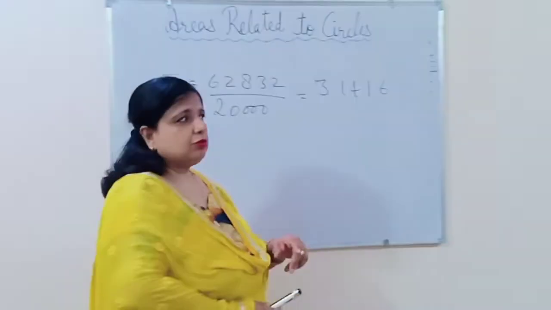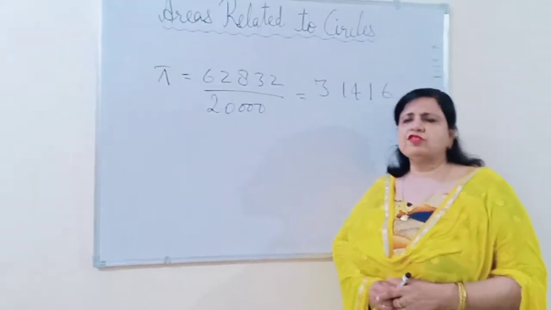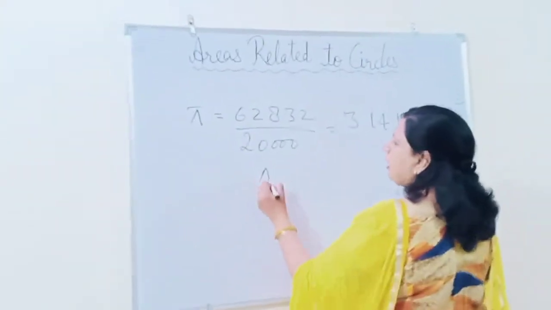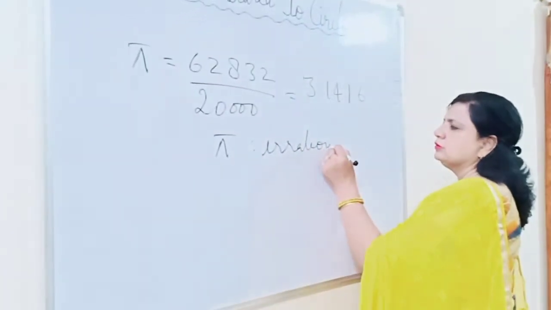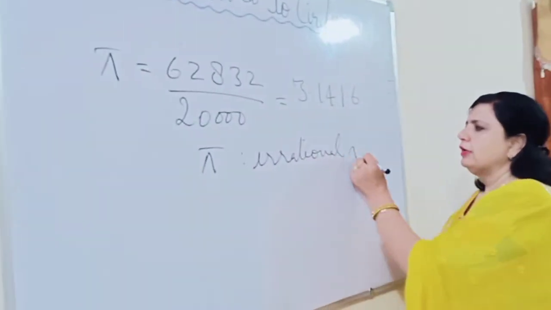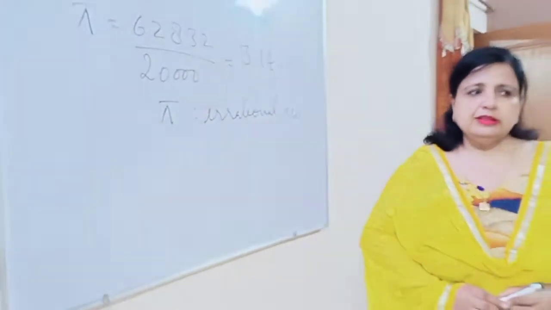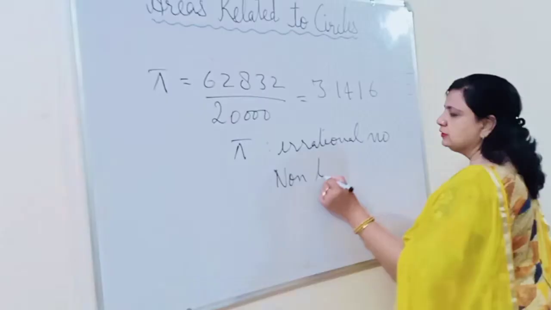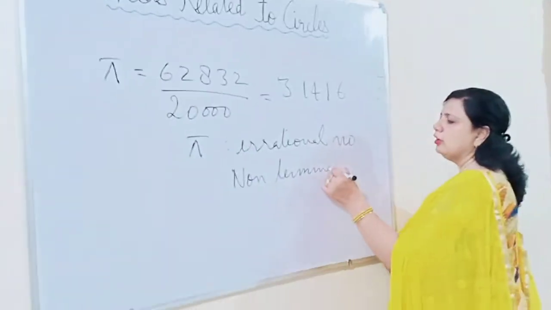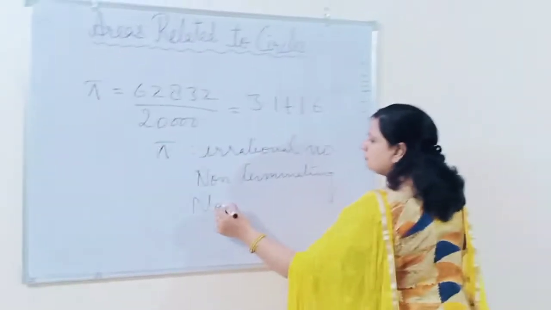In the earlier chapter 1 on real numbers, you have seen that pi is an irrational number, and it is non-terminating and non-recurring.